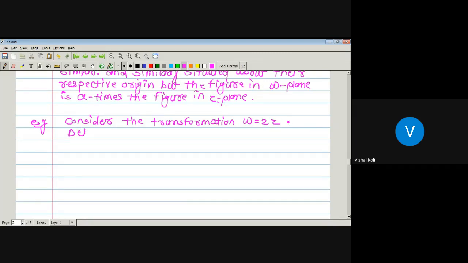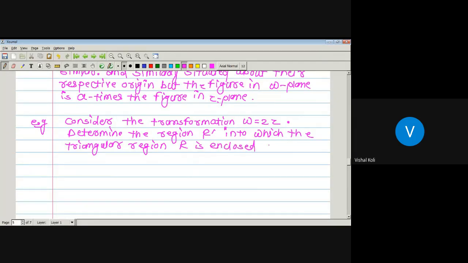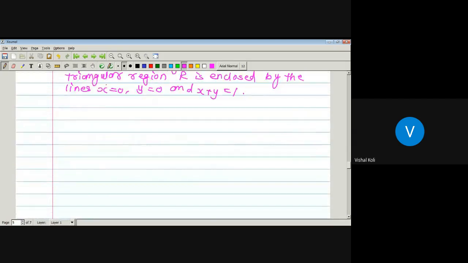Now determine the region R dash into which the triangular region R enclosed by the lines x equal to 0, y equal to 0, and x plus y equal to 1 is mapped. Just draw the image in the Z plane first.